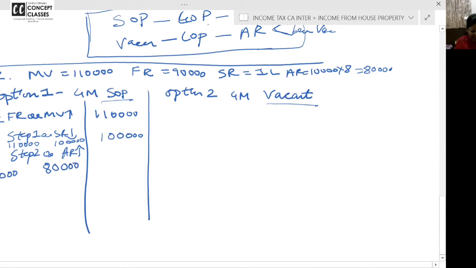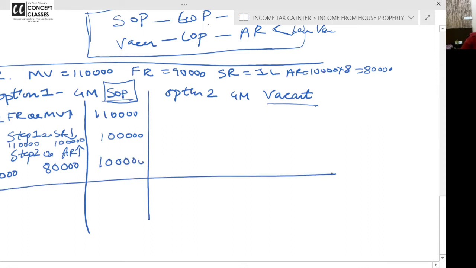Now listen, actual rent is low because the property was self-occupied. Then follow the steps, whichever is higher, 1 lakh. And your GAV is 1 lakh. This will make all the 5 problems.